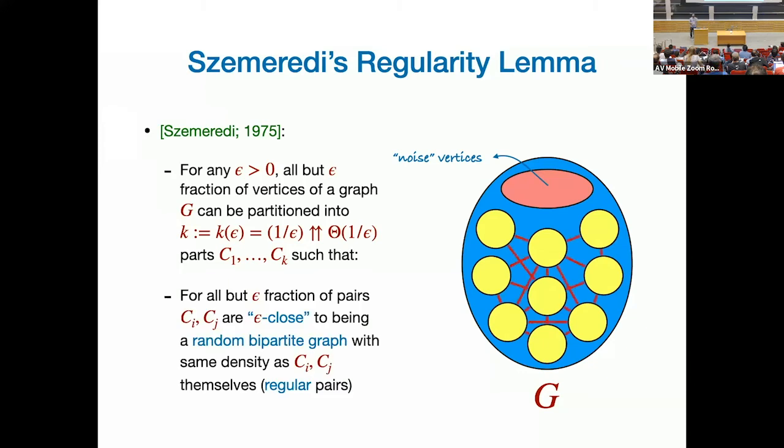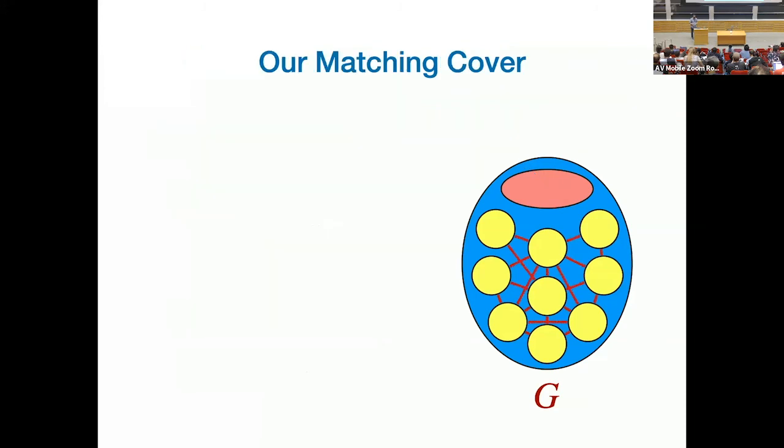Again, ignore an epsilon fraction of these pairs. For the remaining pairs, you can think of the pair as being roughly a random graph. Roughly a random graph means they are epsilon close to being a random graph whose density is similar to the density of the edges between the two parts. Really, for the purpose of this discussion, think of it as epsilon close to a random graph. Good, so that's what the regularity lemma does. We will use a constructive version due to Alon et al., so that we can actually get an algorithm out of that.